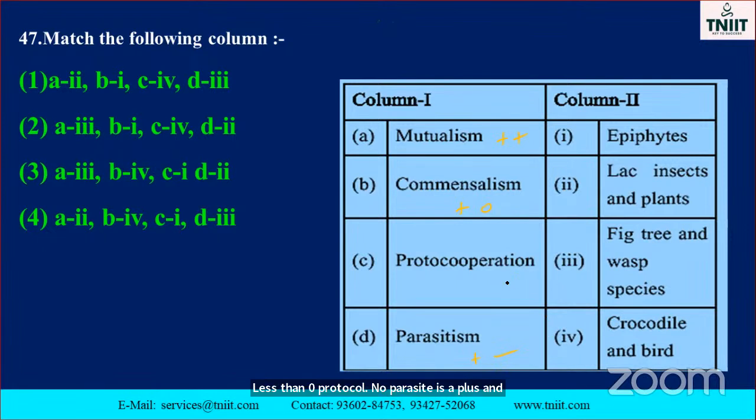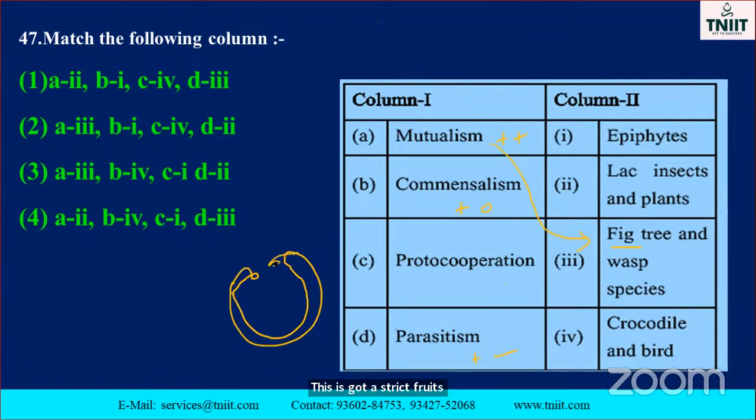See here, they have given which one is the correct option. The mutualism example they have given. Okay. See, mutualism is exemplified by fig trees and wasp species. Both are beneficial. Fig, you know what about the fig tree. This is called fig fruits.